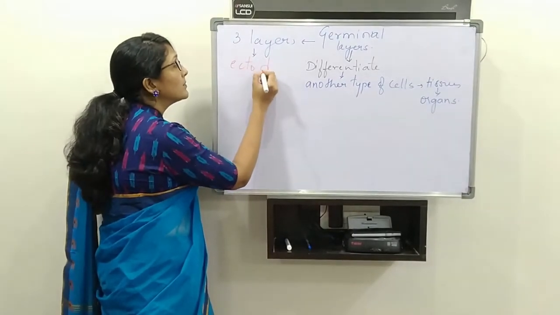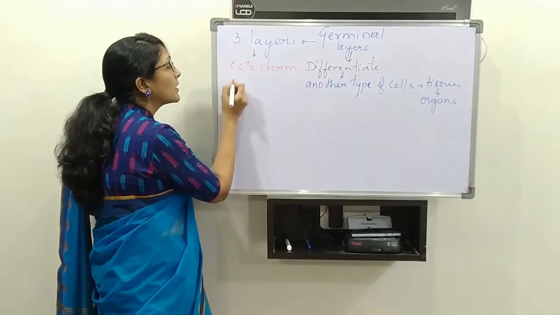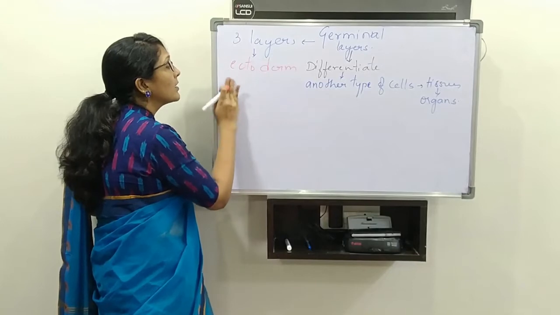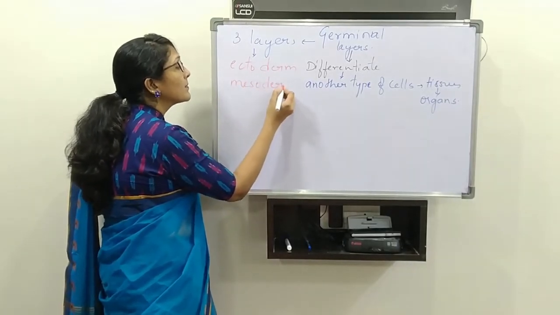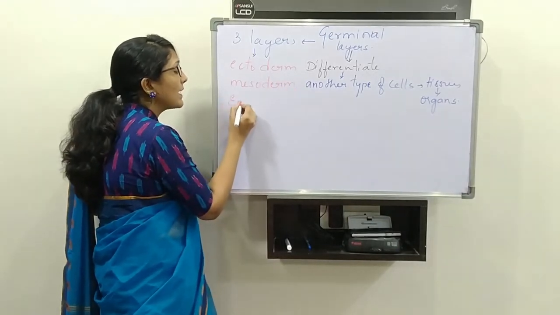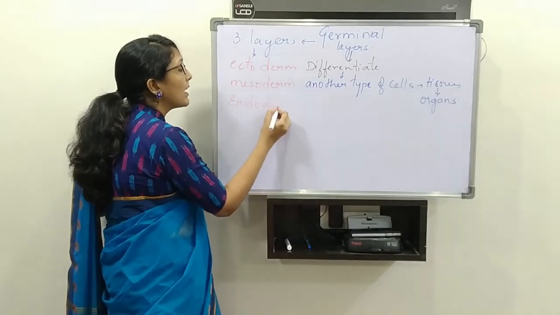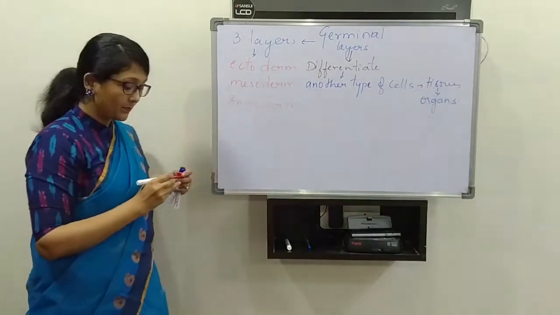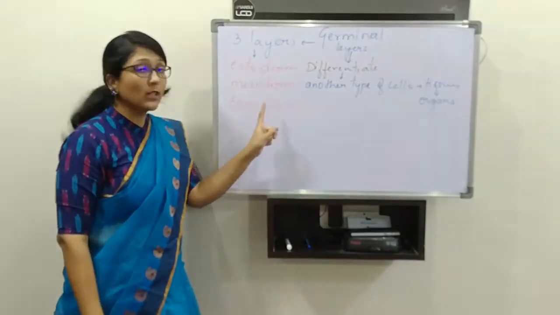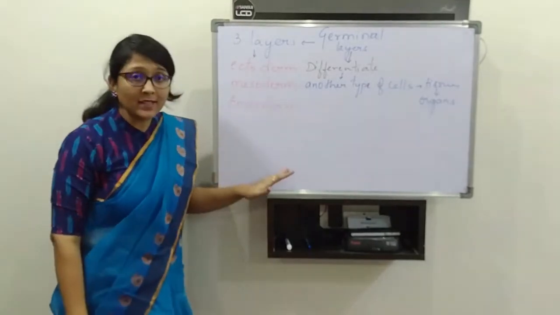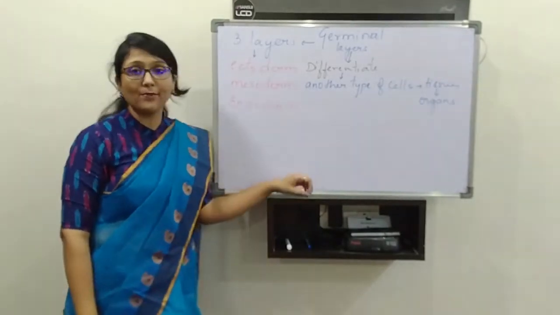They are ectoderm, mesoderm, and endoderm. Okay, so what are they? The 3 layers: ectoderm, mesoderm, endoderm. How are they placed in a living organism and when are they formed?